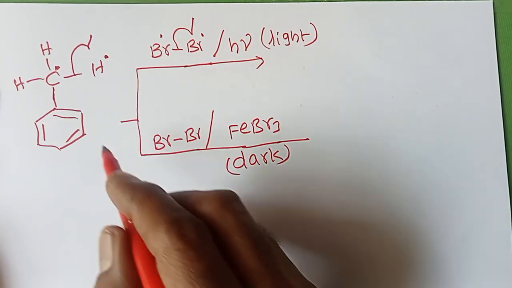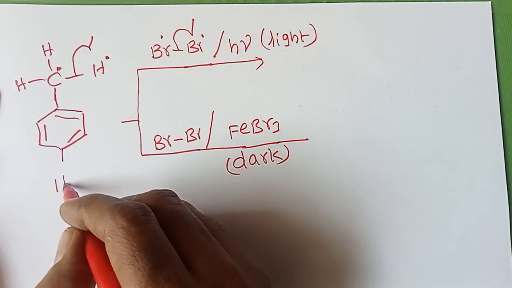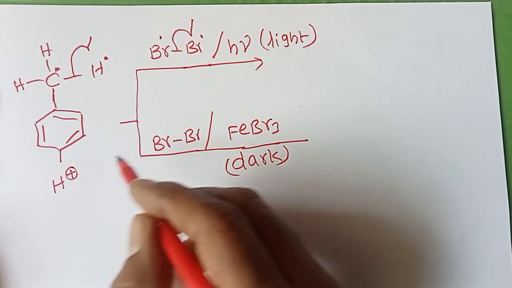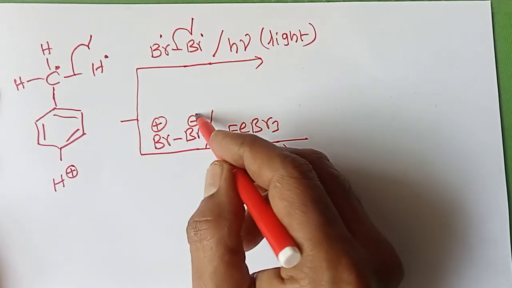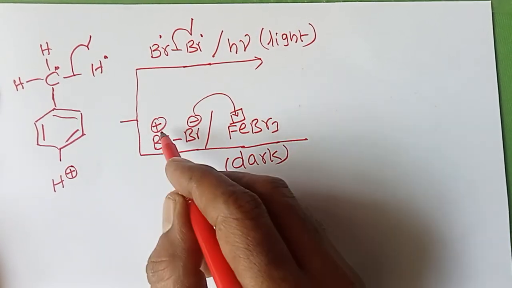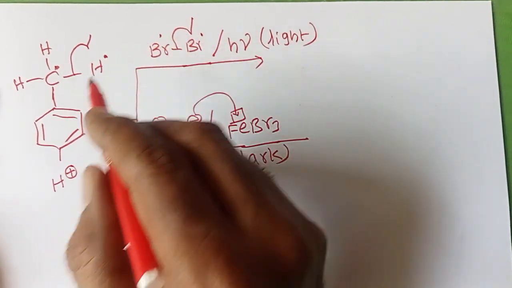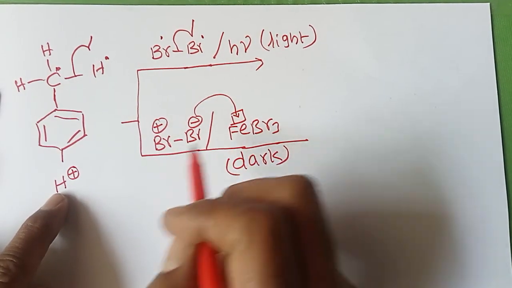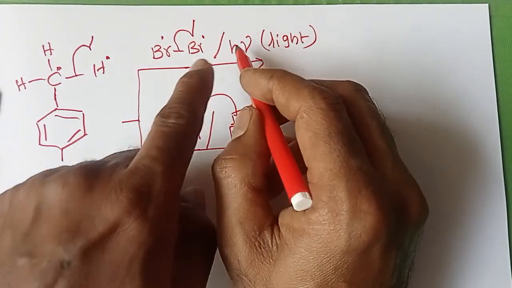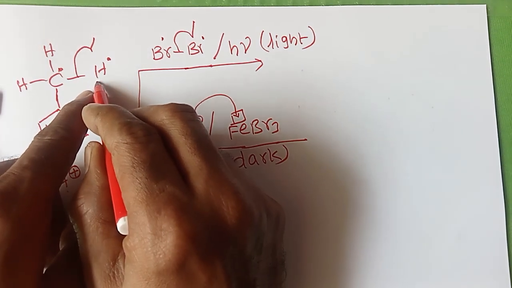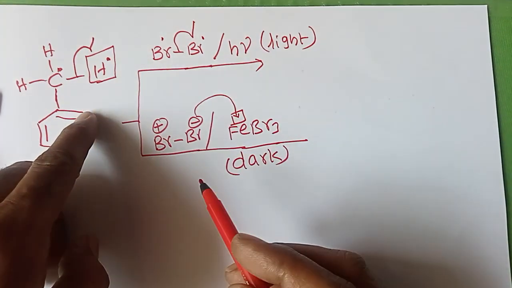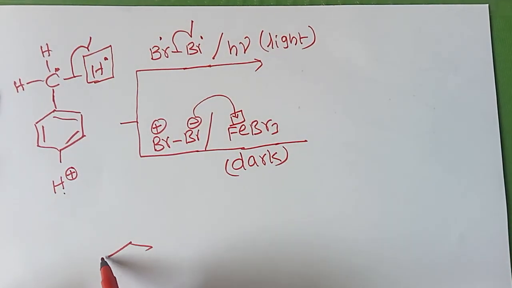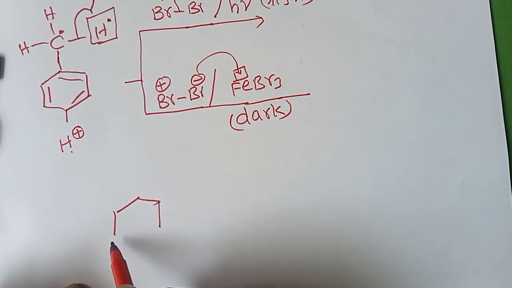But in the presence of Lewis acid, the para position hydrogen is substituted as H plus, because here an electrophile is formed, and here a radical is formed. What is the reason that in the presence of Lewis acid this hydrogen is substituted, and in the presence of light this hydrogen only is substituted?